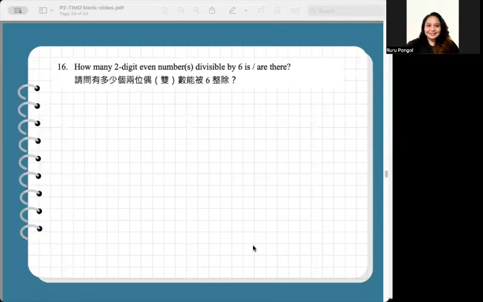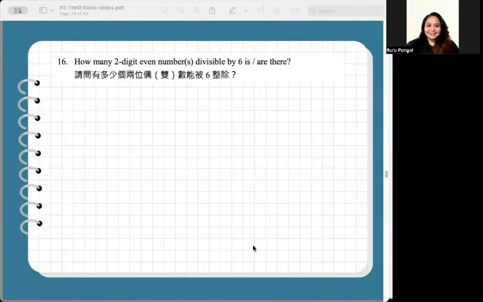Number 16, how many 2-digit even numbers are divisible by 6? The question asks how many 2-digit even numbers are divisible by 6. The smallest 2-digit number divisible by 6 is 12. The largest 2-digit number divisible by 6 is 96.